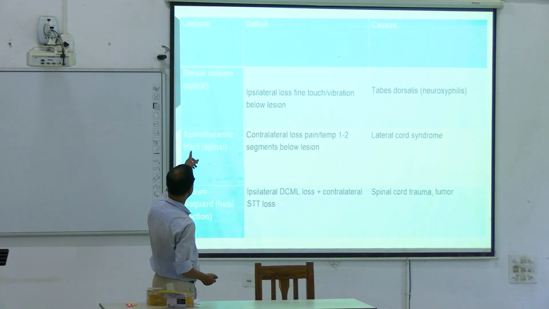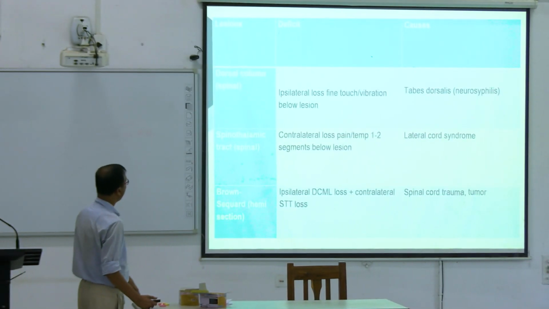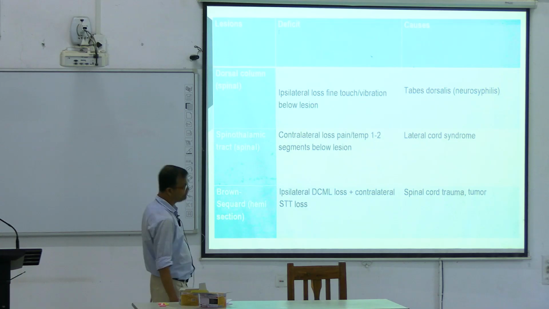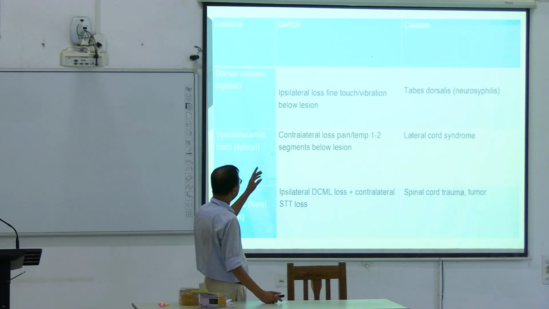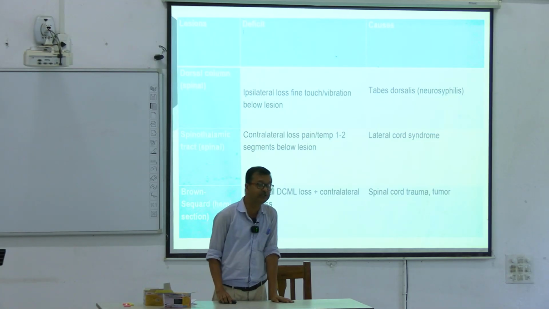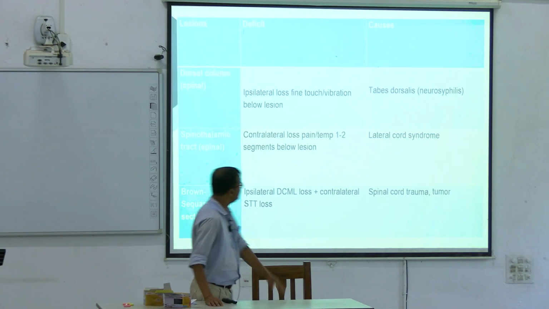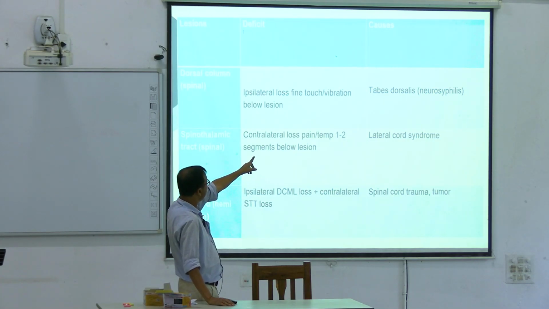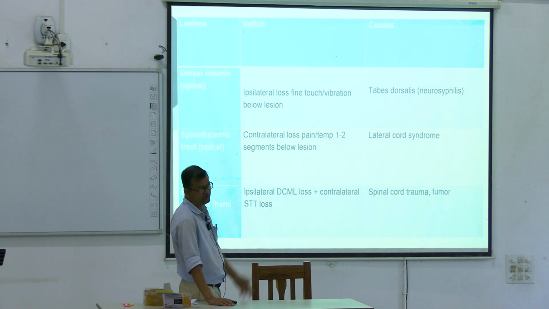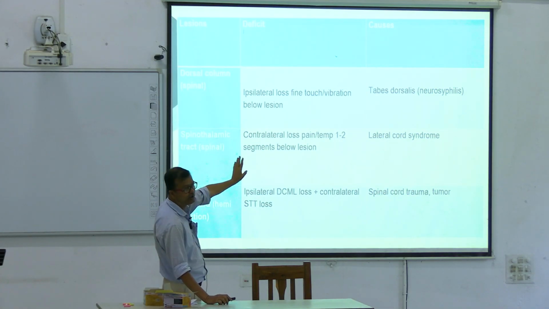Then the lesion effect. Now, what should be the lesion, deficit and causes? Ipsilateral loss of fine touch and vibration below the level of the lesion. That is an example. Now see tabes dorsalis. Which nerve? Tibial nerve, a peripheral nerve. So tabes dorsalis. The cause, you know, is neurosyphilis. So that is the cause and that is the deficit or effect.